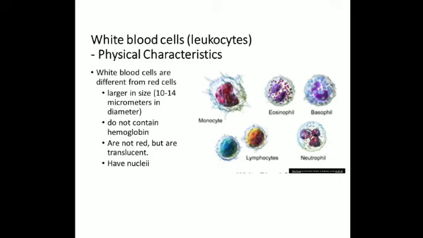Granulocytes are of three types, that is neutrophils, basophils and eosinophils. Agranulocytes are monocytes and lymphocytes. So these are the 5 types of WBCs.